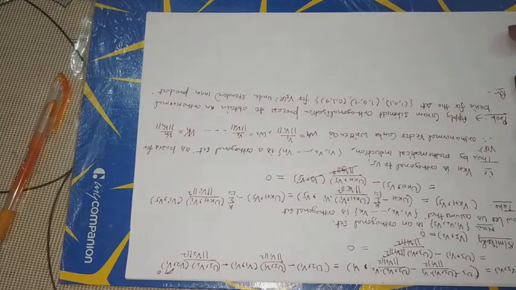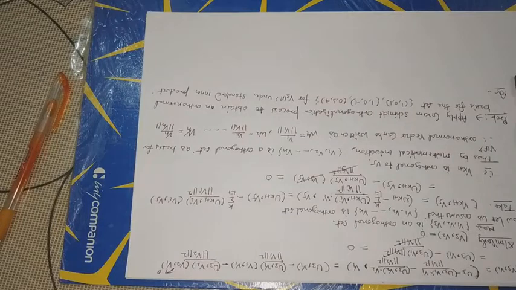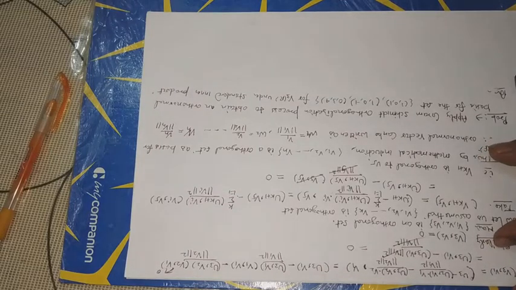Answer. Now repeat the question. Apply the Gram-Schmidt orthogonalization process to obtain an orthonormal basis for the set in V3(R) under the standard inner product. Now first we consider the standard inner product for V3(R).